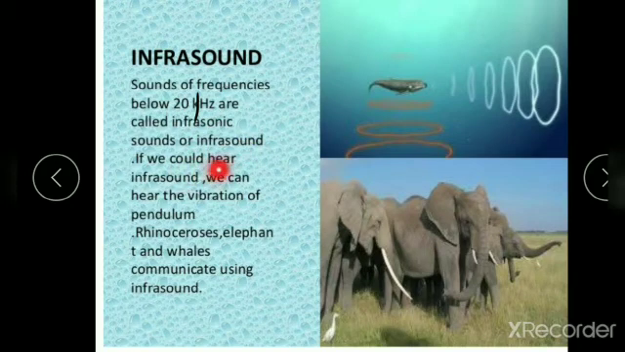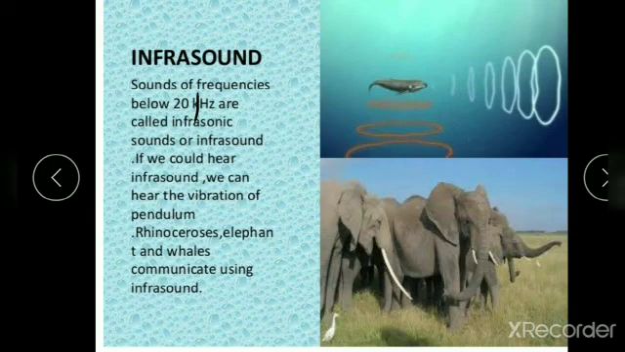If we could hear infrasound, we could hear the vibration of a pendulum, right? Rhinoceros, elephants and whales communicate using infrasonic sound. Animals such as whales, giraffes, many birds and elephants produce infrasonic sound to communicate with other members of their respective species. Sound waves generated by earthquakes, underground nuclear explosions and tides also produce infrasonic sound.